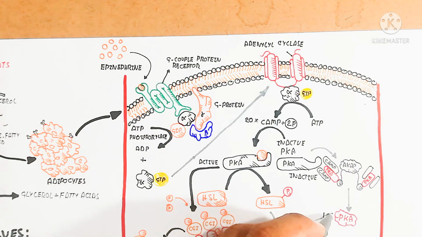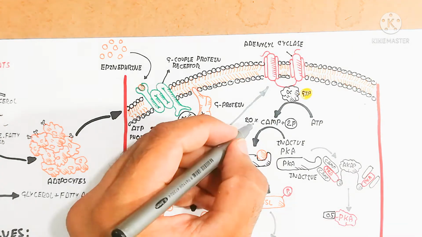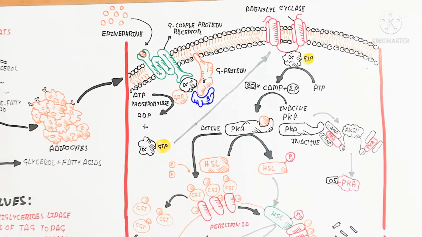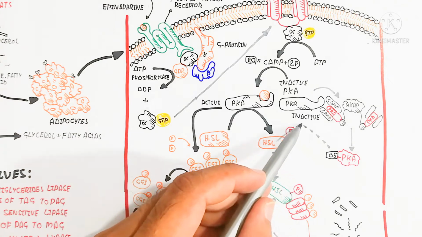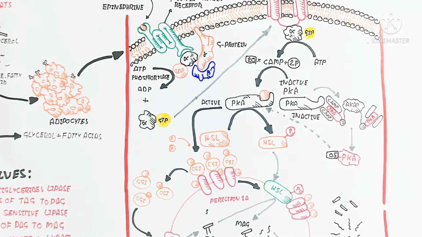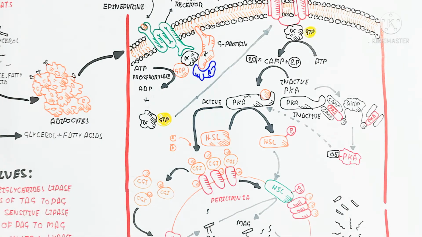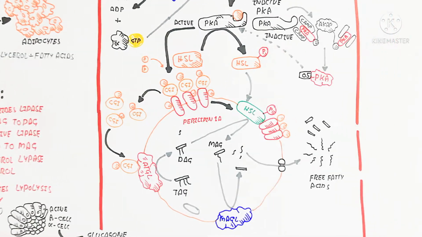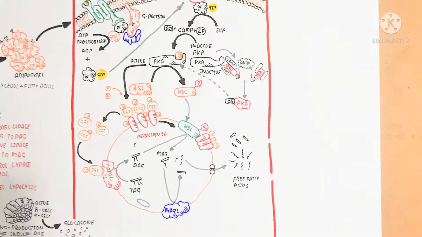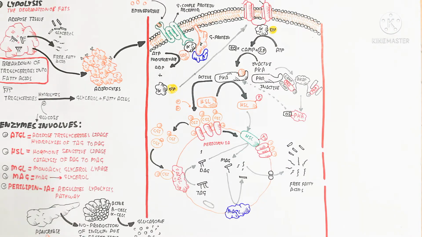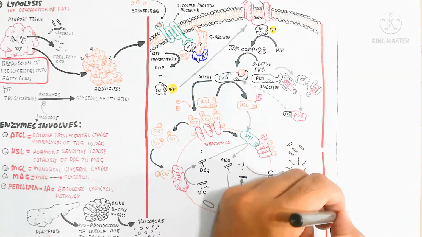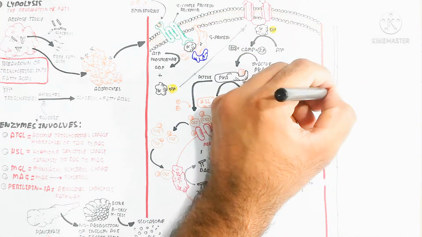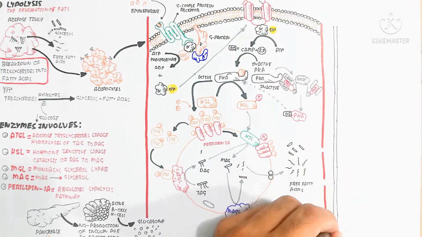So it means 4 cyclic AMP are required for 1 PKA activation. So 1 PKA activates to release 1 triacylglycerol into free fatty acid and glycerol. So remember about that. On the other hand, here we will discuss the transport of the fatty acid into the